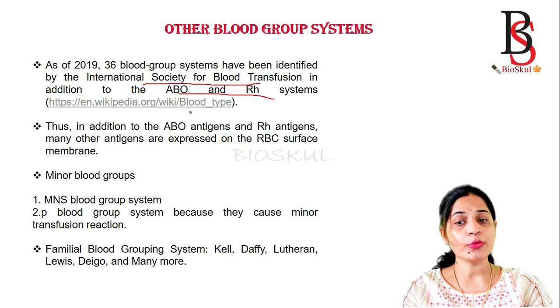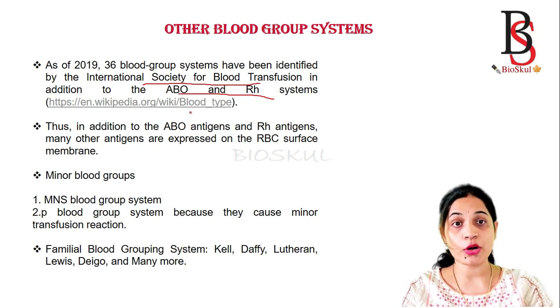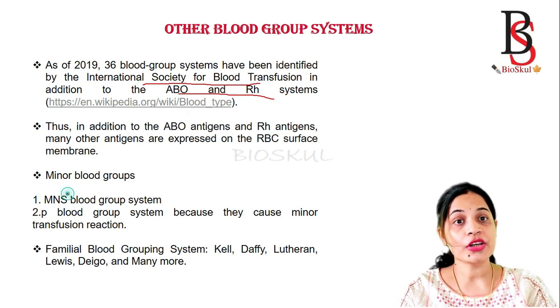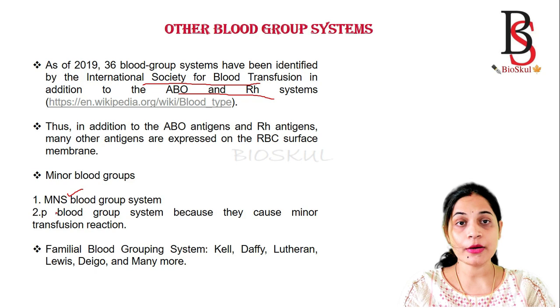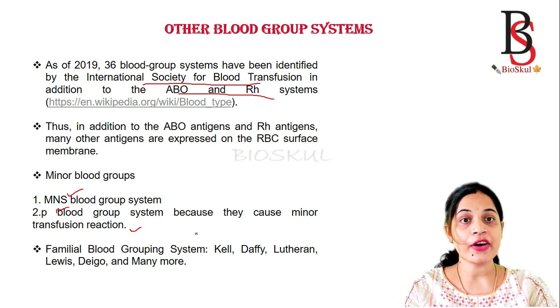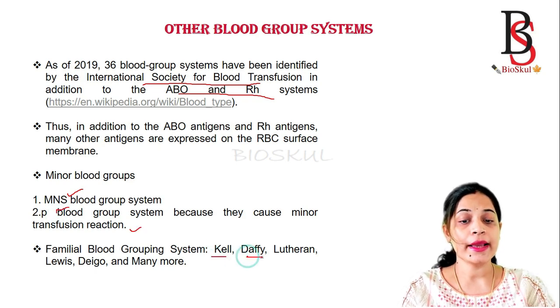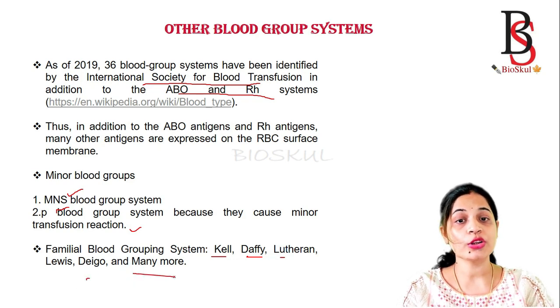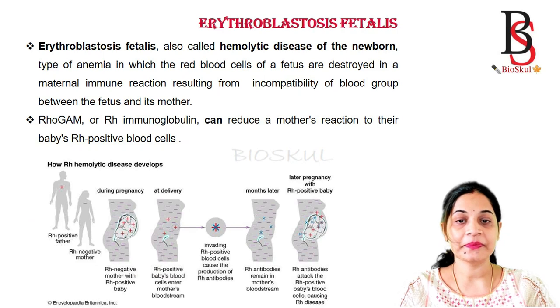As you know, the ABO and Rh blood group systems are known as the major blood group systems, and some of the minor blood group systems are the MNS blood group system and the P blood group system, because they cause minor transfusion reactions. And some of the familiar blood groups, as identified in some families, are Kell, Duffy, Lutheran, Lewis, Diego, and many more other blood group systems are present.